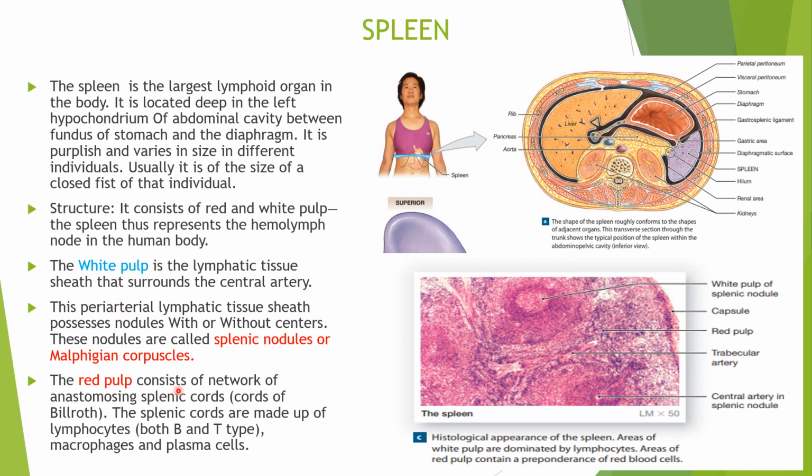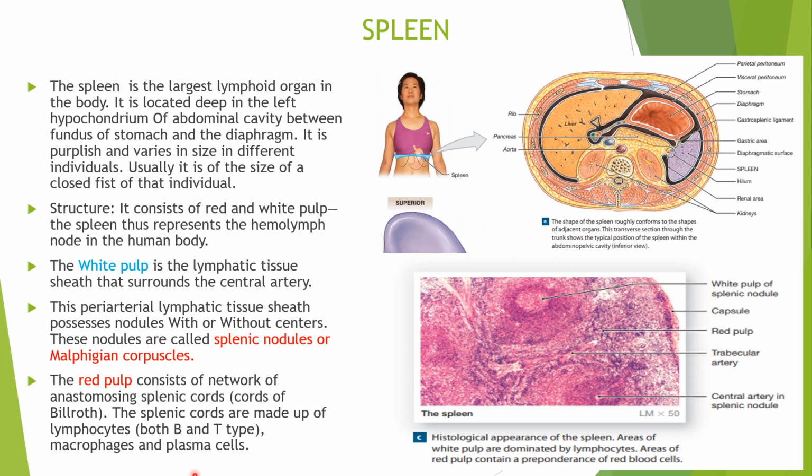Now the red pulp consists of a network of anastomosing splenic cords, which are known as the cords of Billroth. You can make out here, this is the red pulp in the spleen. The splenic cords are made up of lymphocytes, both B and T lymphocytes, and also macrophages and plasma cells.